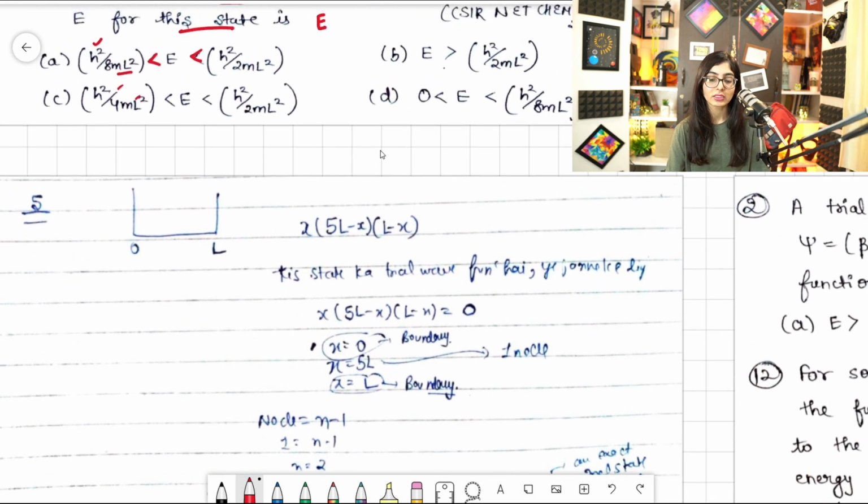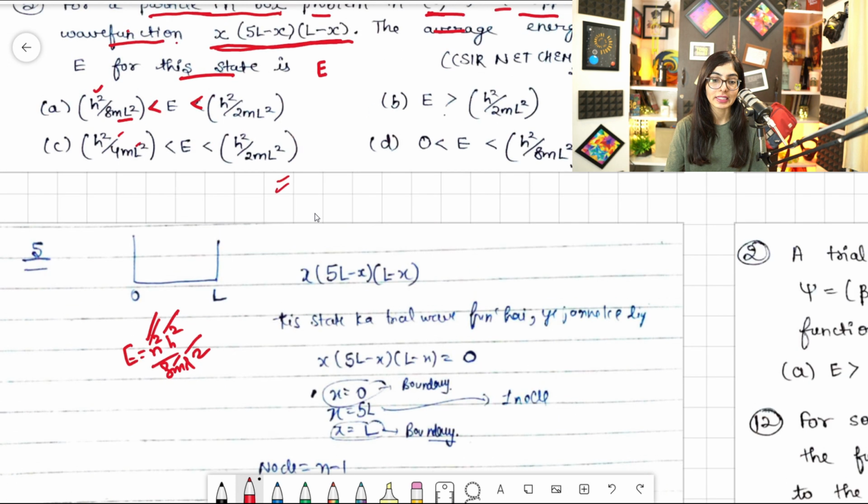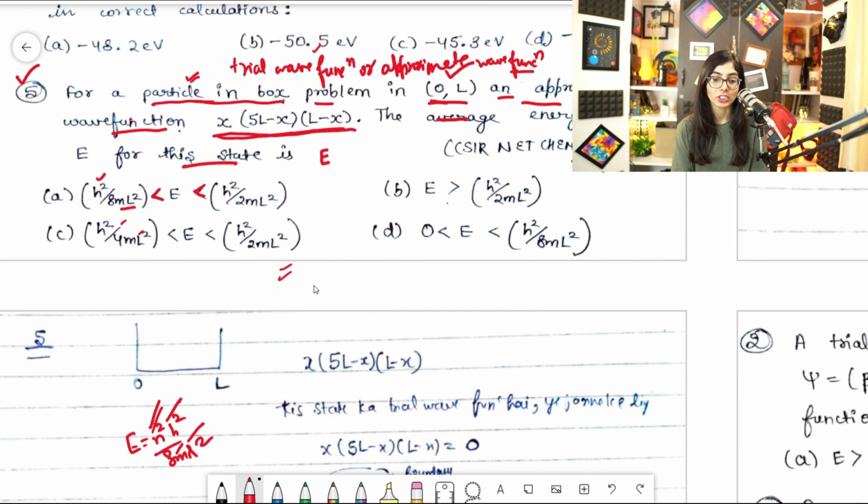Okay, so guys, first of all, tell me, if I need to find the energy, what is the energy formula? The energy formula is n square h square by 8 m L square. Clear? And you can see here the options are in terms of h square by m L square. So that means I need to find only n, that is, which state the given wave function belongs to. Let me just take the question in the frame also, to see which state this wave function belongs to.